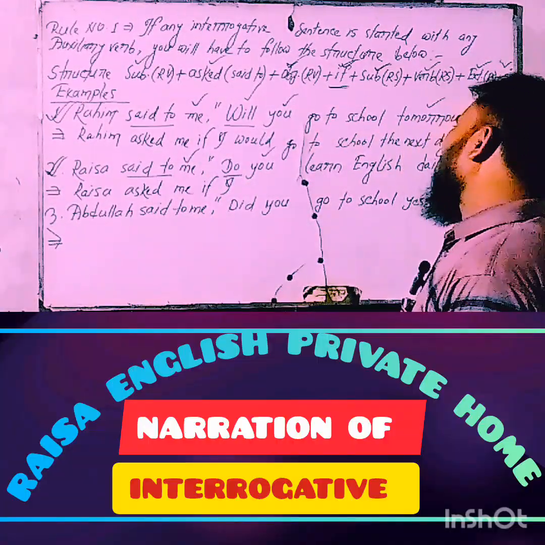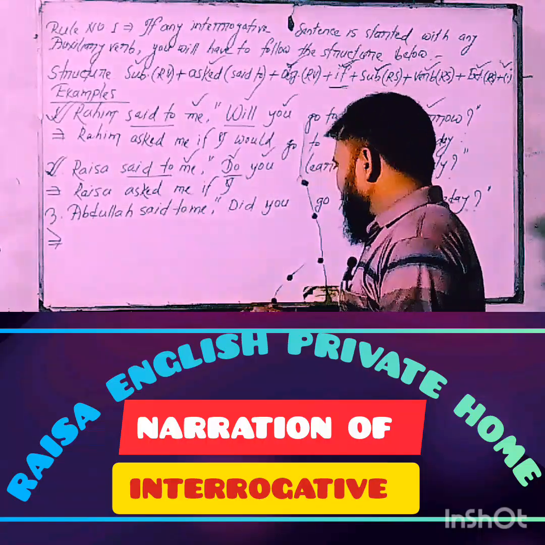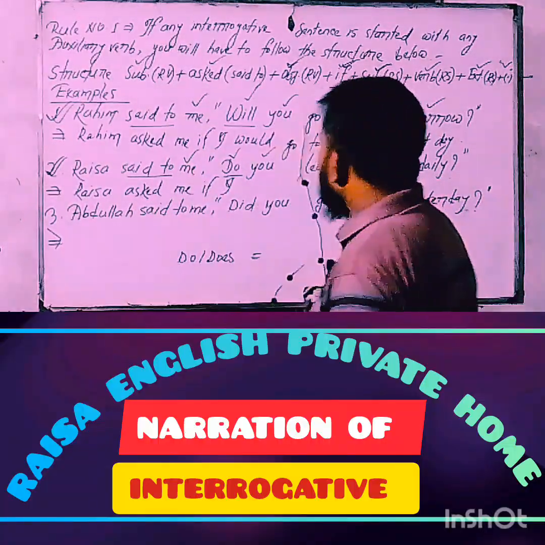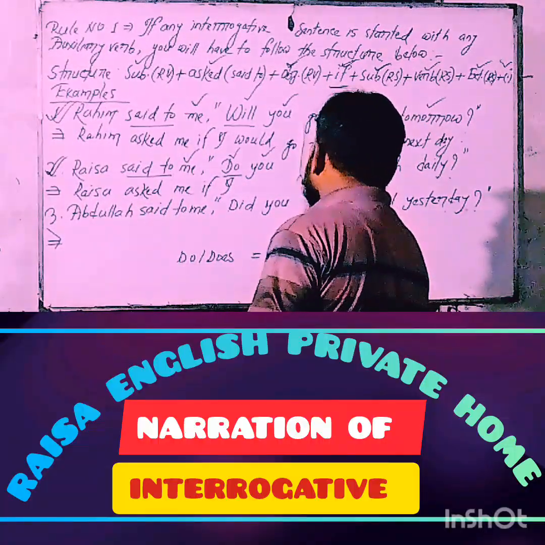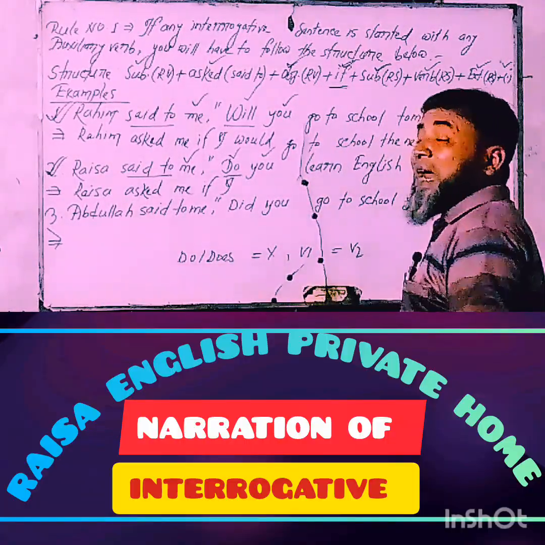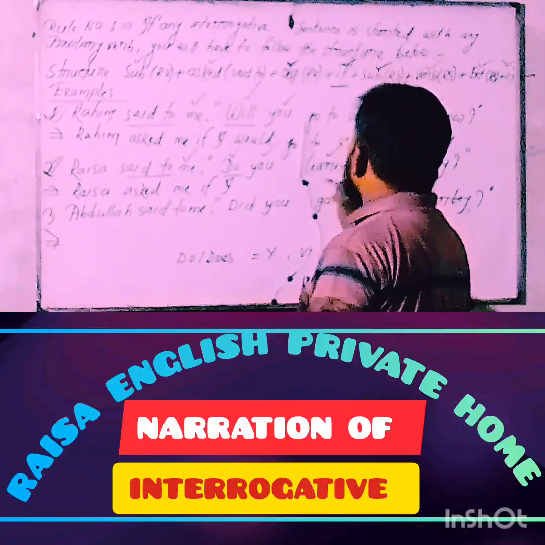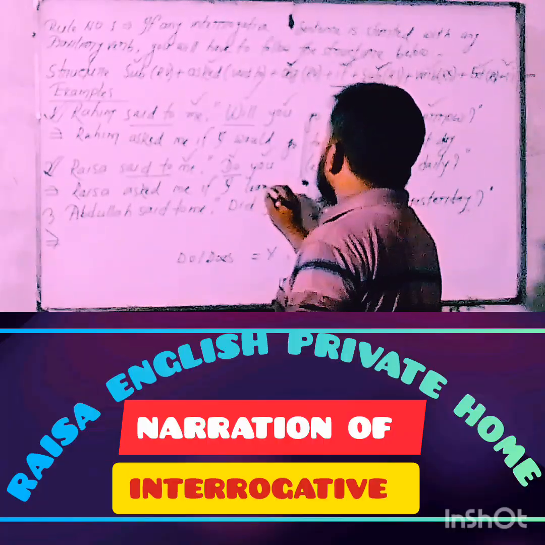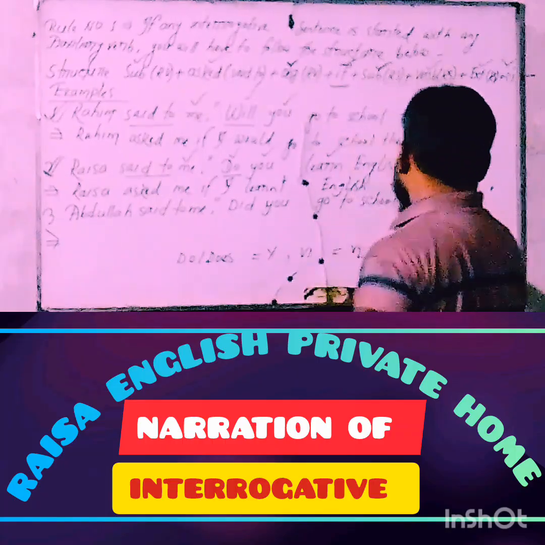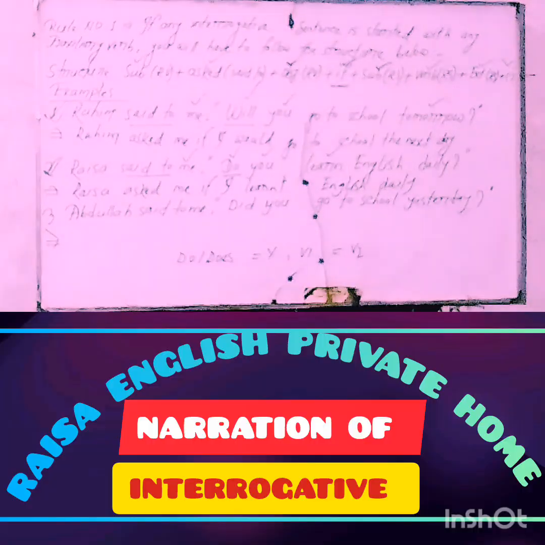Okay, my dear learners, mind that if an interrogative sentence starts with do or does, you have to mind that do or does must be deleted, but the V1 form must be changed into the V2 form at the time of changing narration from direct to indirect. So, my dear learners, here the verb is learn, and the V2 form of the verb learn is, of course, learned. Then the extension English daily. Okay, my dear learners, hope that you have understood clearly.